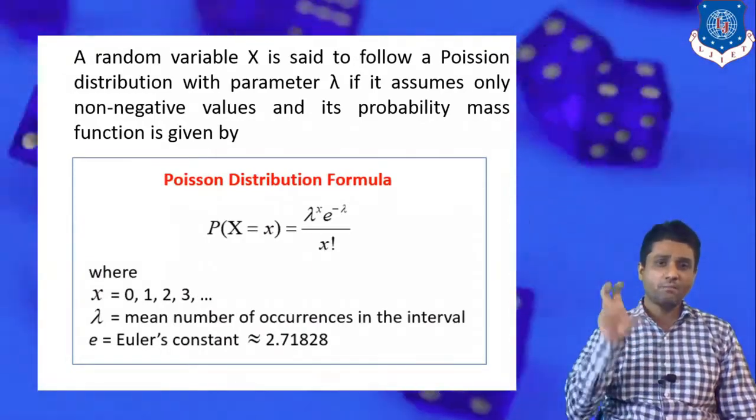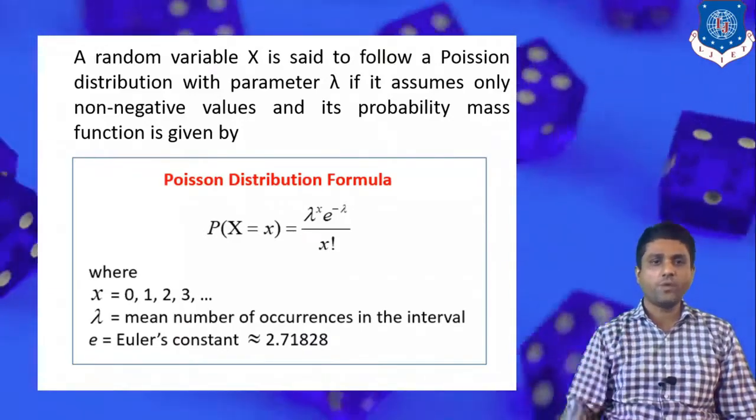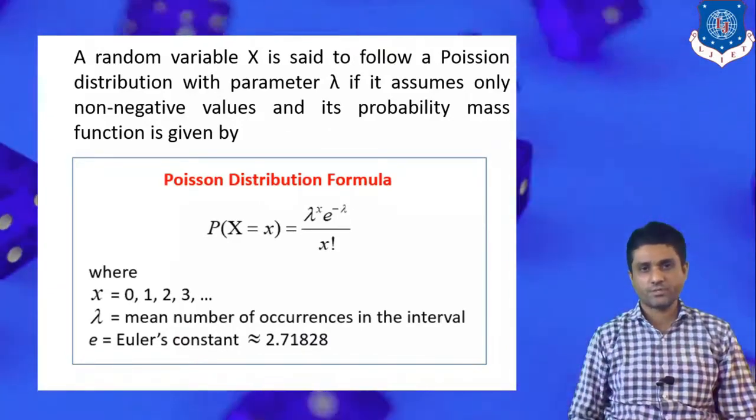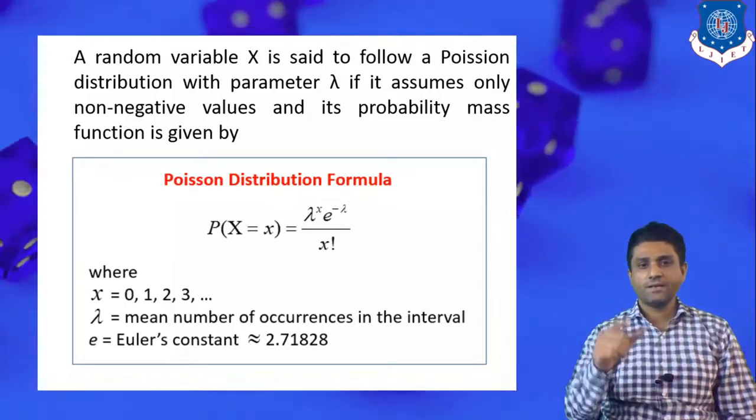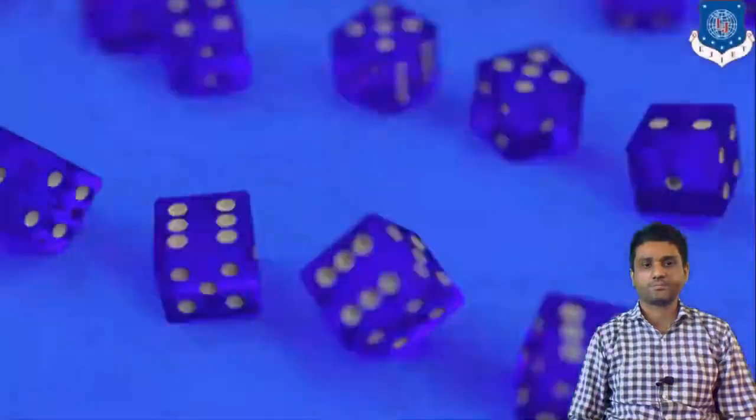Remember this mathematical expression; it is very helpful when we apply the Poisson distribution. So probability of x is equal to lambda raised to x into e raised to minus lambda upon x factorial.